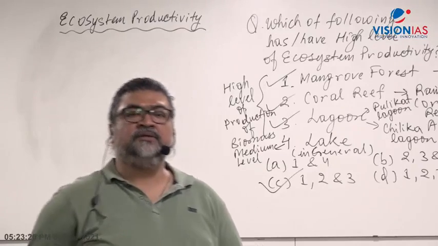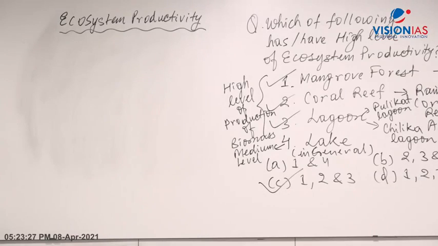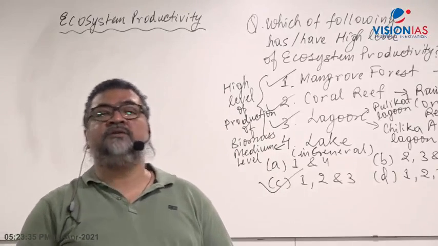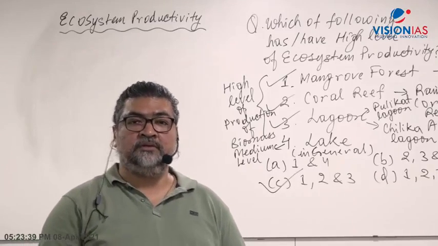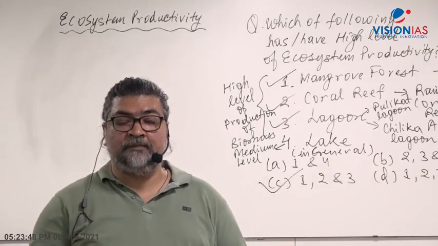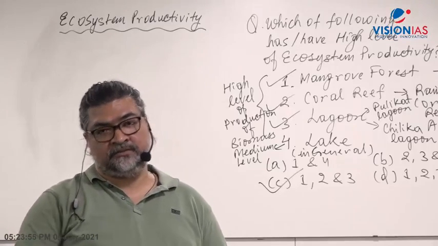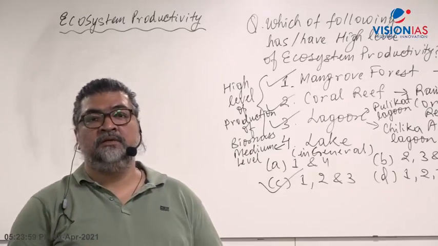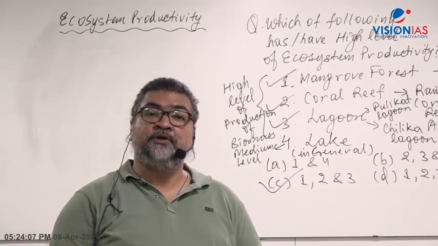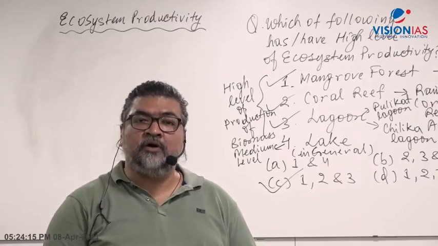In the same paragraph, write this: Different types of ecosystems generate different amounts of biomass depending upon the rate of photosynthesis by the producers of ecosystems.